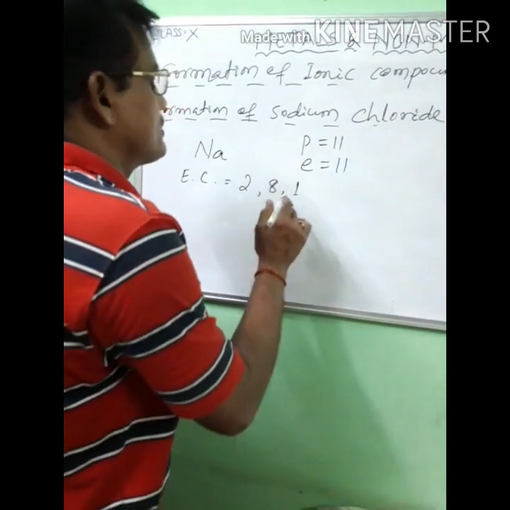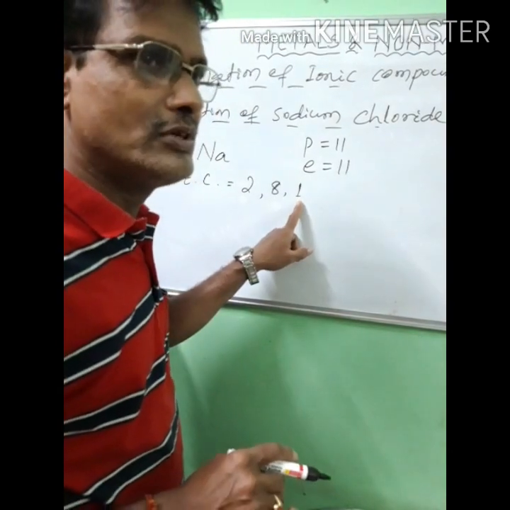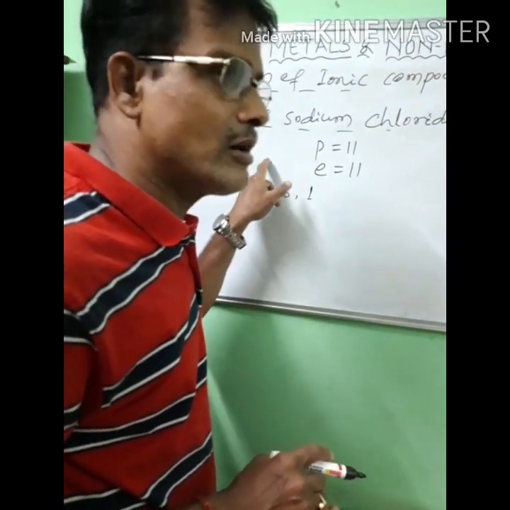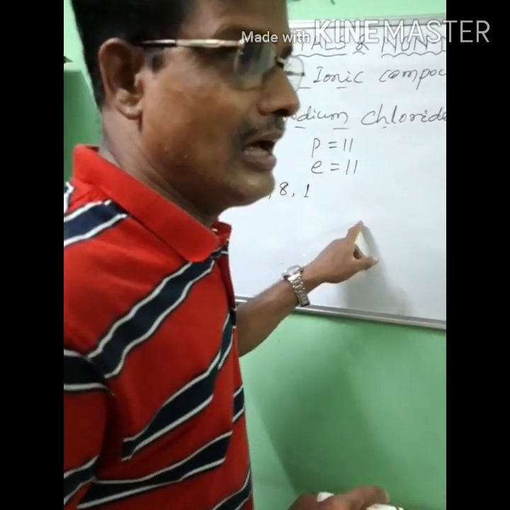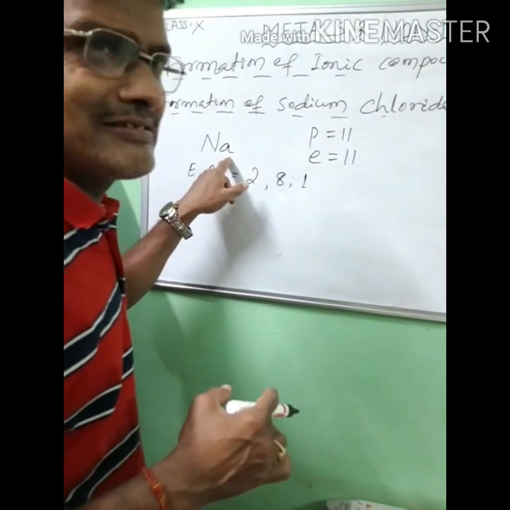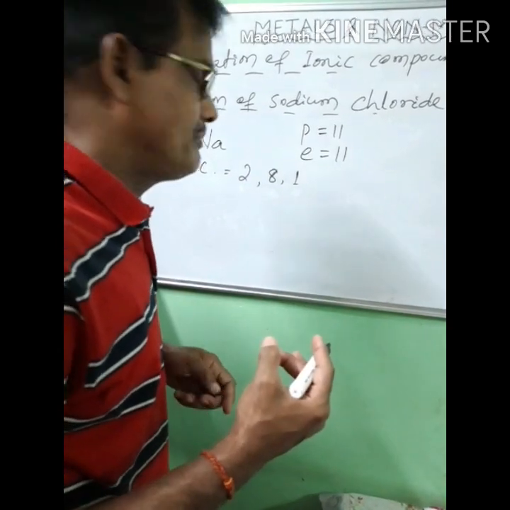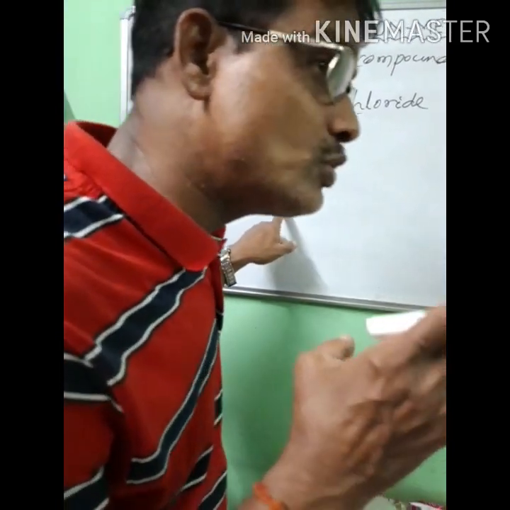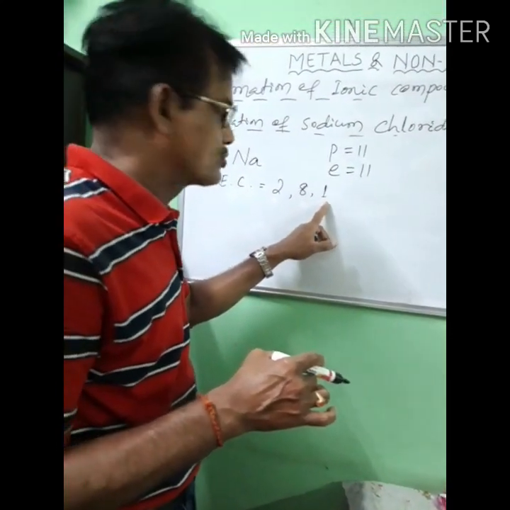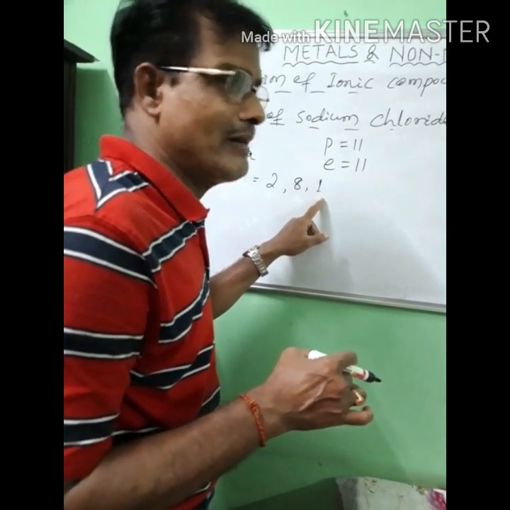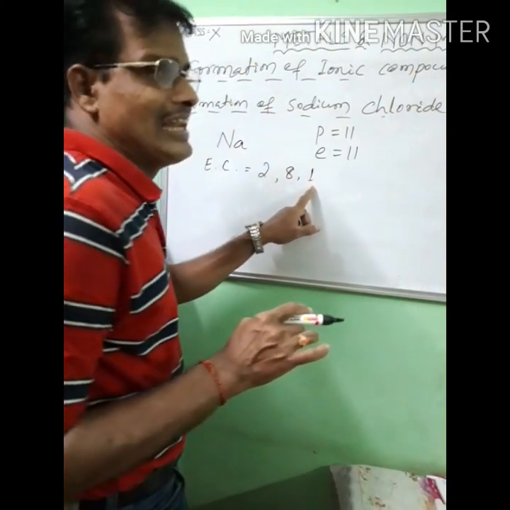Here the valence electron number 1 is less than 4, so the sodium atom will donate 1 electron. It is easy to donate 1 electron. Similarly, sodium is a metal, and metal has the tendency to donate electrons. So it is easy for the sodium atom to donate 1 electron. Clear?